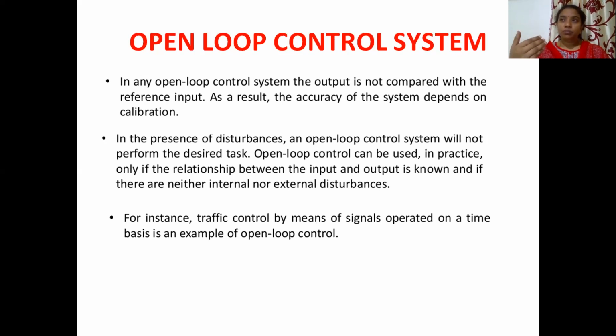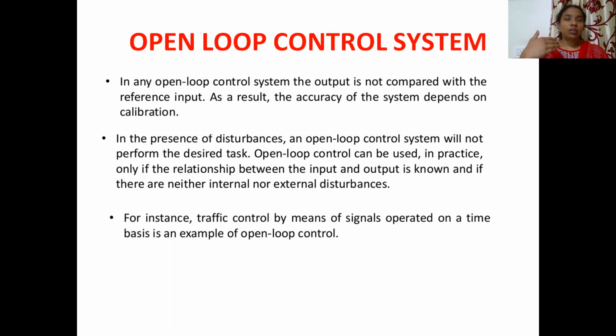Let's suppose 50 seconds one light has to glow, 50 seconds another light has to glow, and 50 seconds another light has to glow. So this preset time is already set, and they are activated depending upon the time which is given to them. Then that becomes an open loop control system.